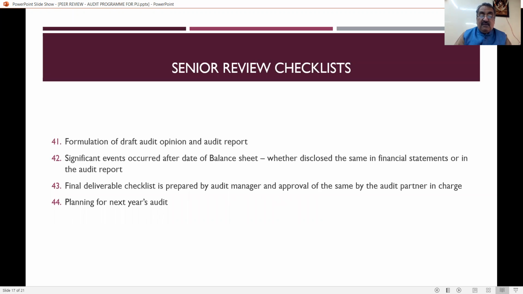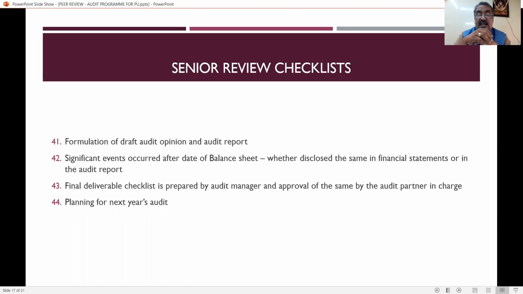Next one is formulation of draft audit opinion and audit report. So just like draft financials, the practice unit has to prepare the audit opinion, that is, has to prepare a draft audit opinion and audit report before reviewing the final report.